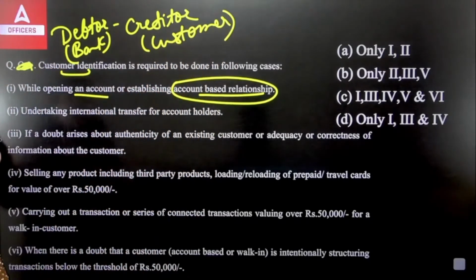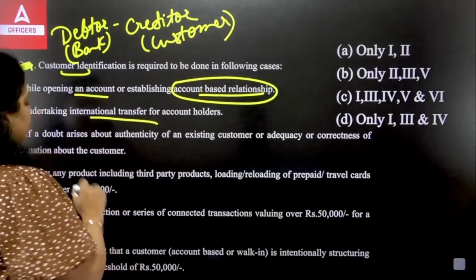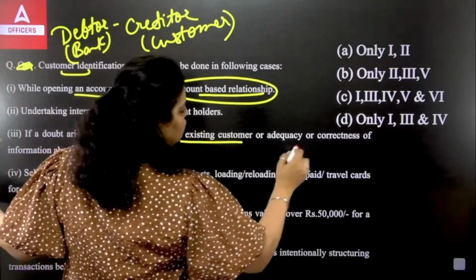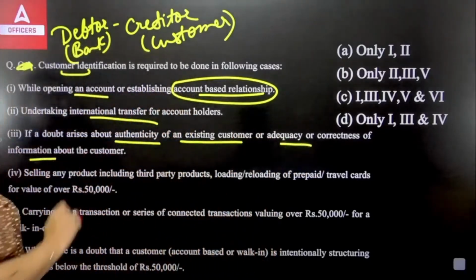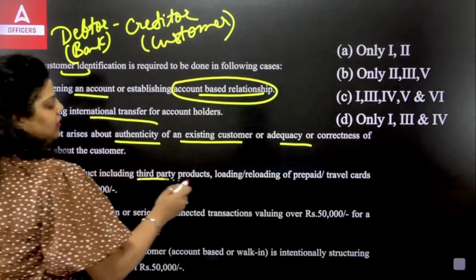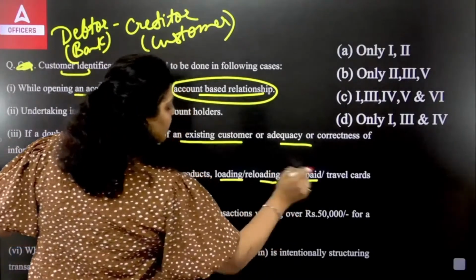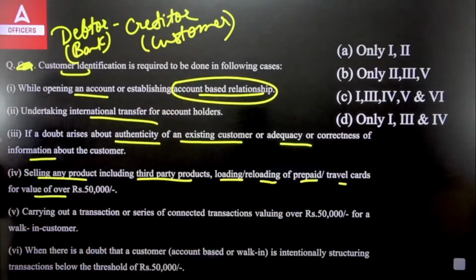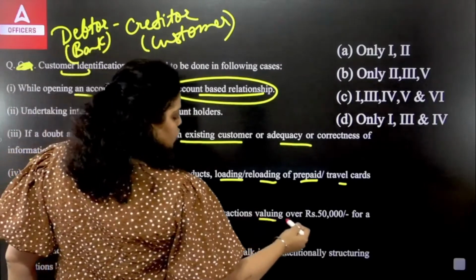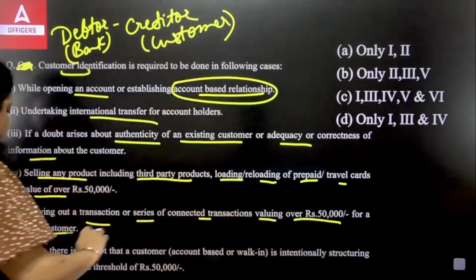That's the relationship the bank maintains with the customer when the customer opens a deposit account in a bank. Second, undertaking international transfer for account holders. Third, if a doubt arises about the authenticity of an existing customer or the adequacy or correctness of information about the customer. Fourth, selling any product, including third-party products, loading or reloading prepaid travel cards for a value of over 50,000.